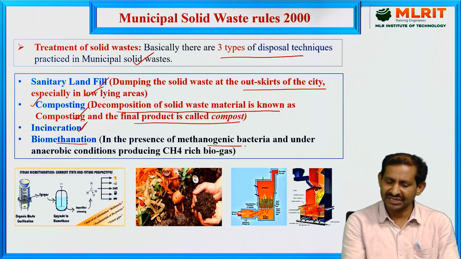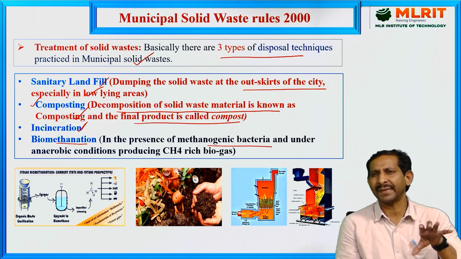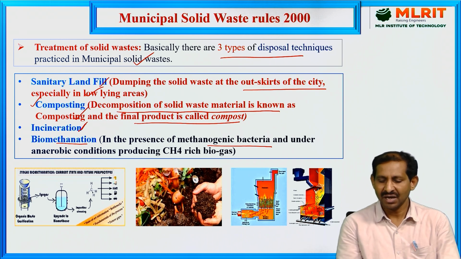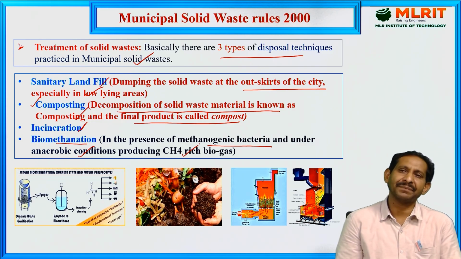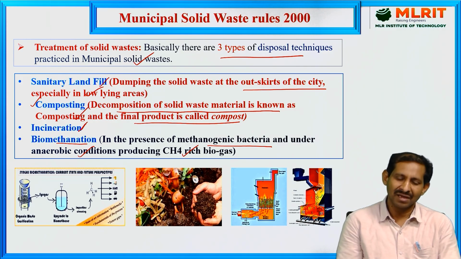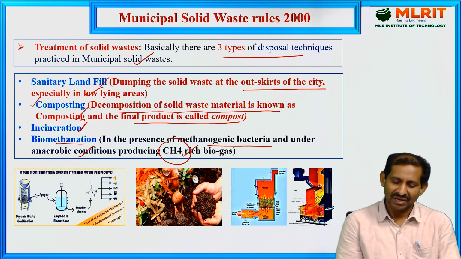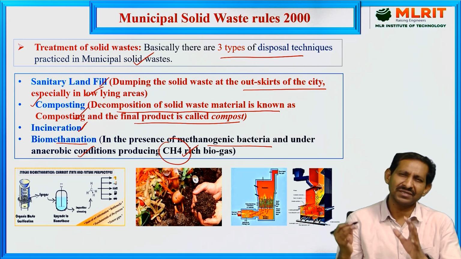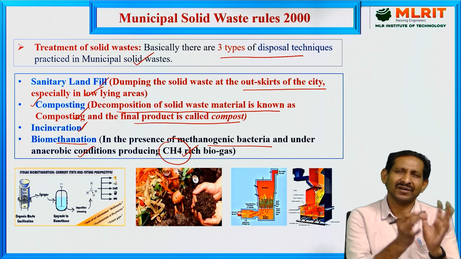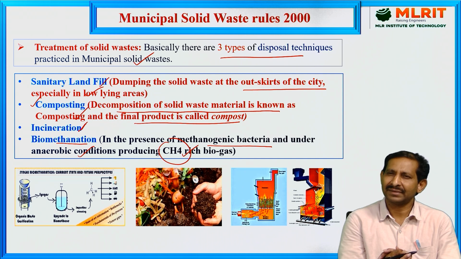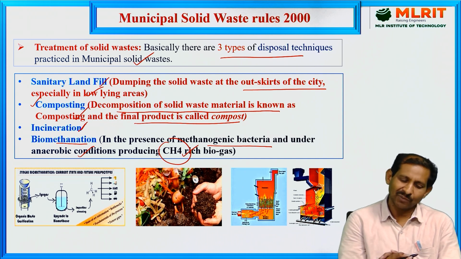In biomethanation, some microorganisms are used for the decomposition of municipal solid waste under anaerobic conditions, anaerobic meaning in the absence of oxygen. In the absence of oxygen, we use microorganisms so that the waste is converted into products without oxygen, and methane-rich biogas is produced. This is already a well-known concept: the waste you collected is dumped into a bigger tank or cylinder under anaerobic conditions.